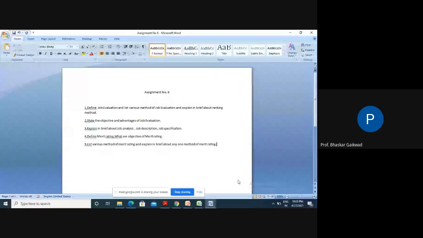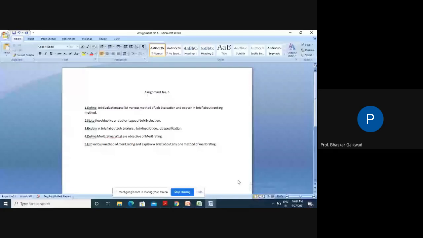Now, third advantage: effective control of the internal organization eliminates the problems of wastage of materials. Because of job evaluation, we can hold the total work of the organization, and there are fewer chances of wastage. This point is related to raw material wastage, and because money matters are involved, we can control the organization.